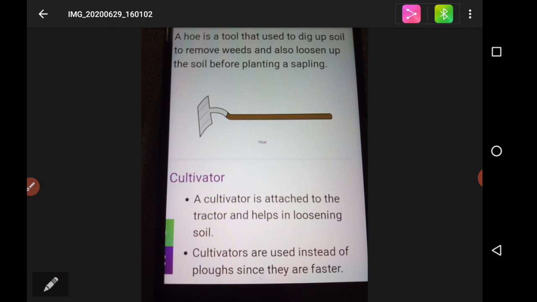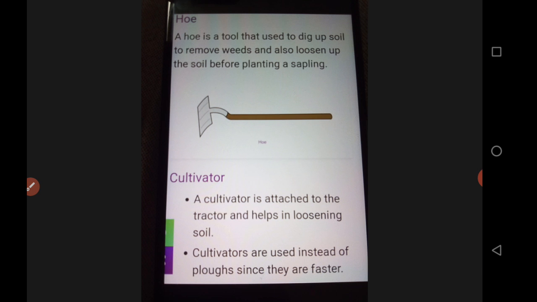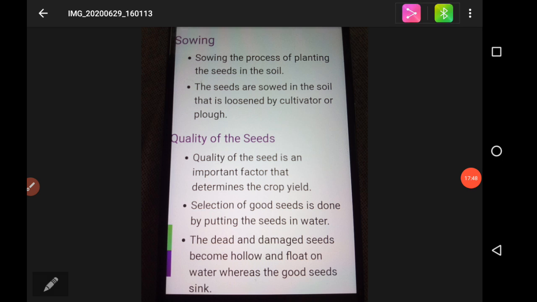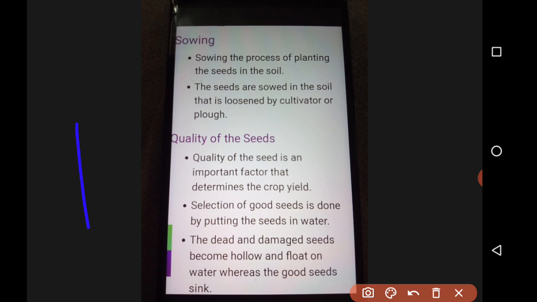Now we are going to look at the sowing part. Sowing is the process of planting seeds into the soil. You have a field that is already plowed, right?